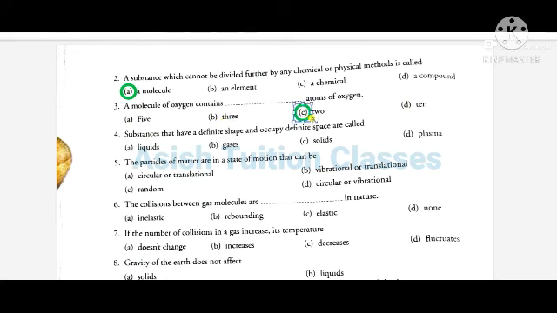Number 4. Substances that have a definite shape and occupy definite space are called A. liquids, B. gases, C. solids, D. plasma. Answer will be C, solids.